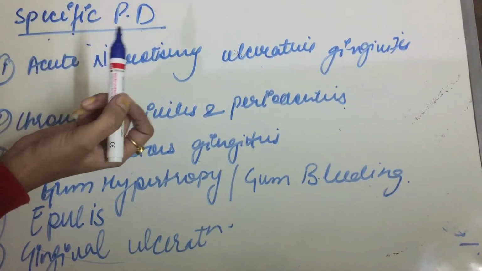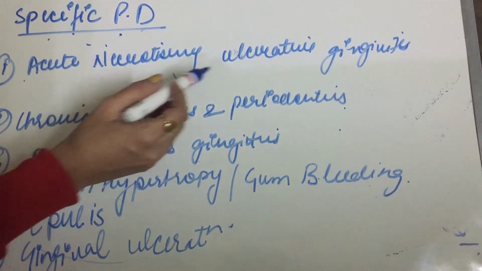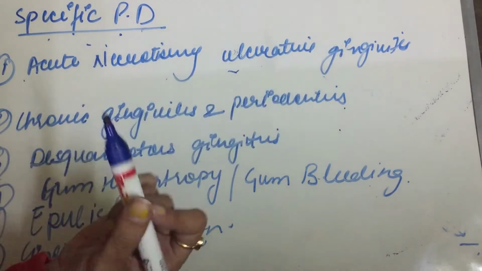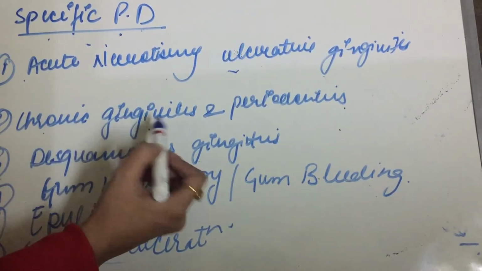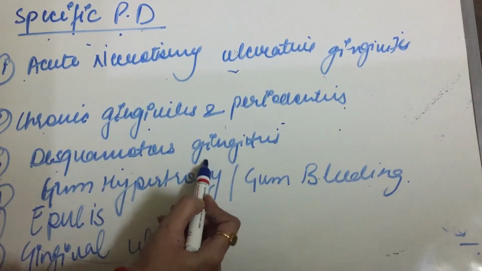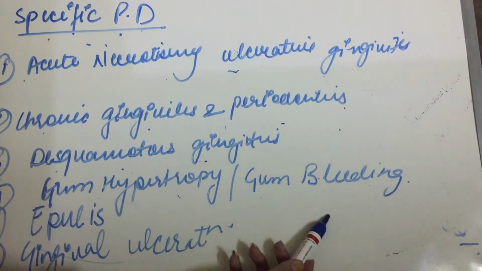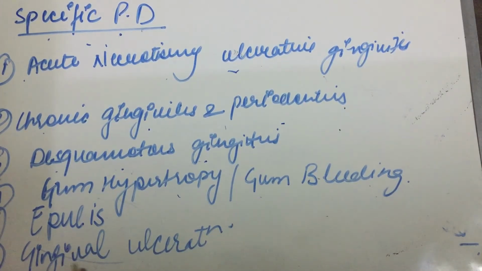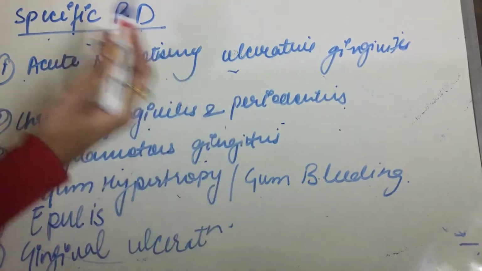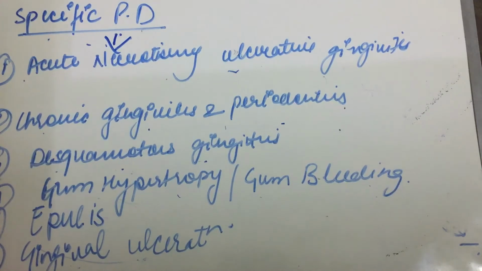In this topic, we will be studying acute necrotizing ulcerative gingivitis, chronic gingivitis and periodontitis, desquamative gingivitis, gum hypertrophy or gum bleeding, epulis, and gingival ulceration. So specific periodontal diseases contain all these types of cases.